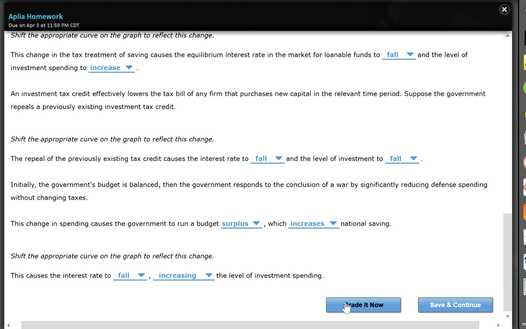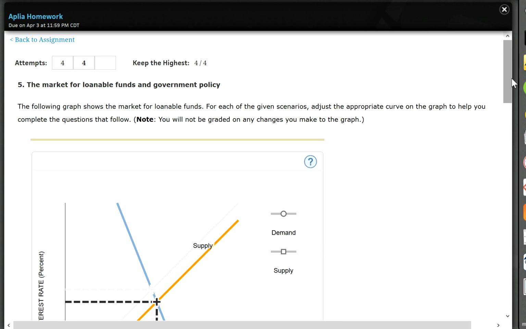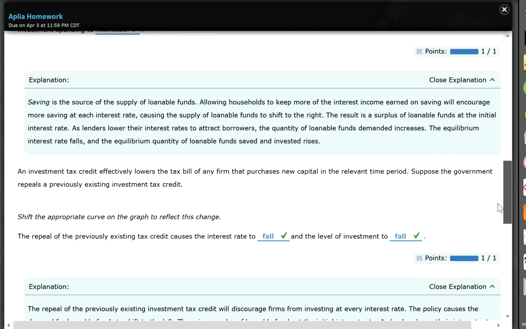All right, so let's check it, get it graded now, and see how we did. I think we did good. So 4 out of 4.